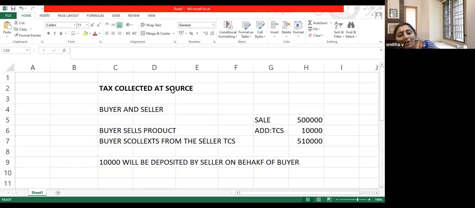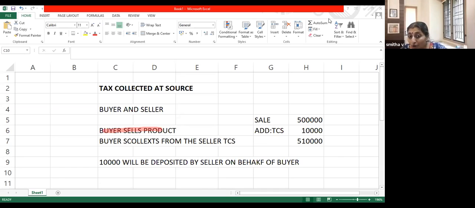Now let us see what are the various products. It is to be collected on amount inclusive of GST.